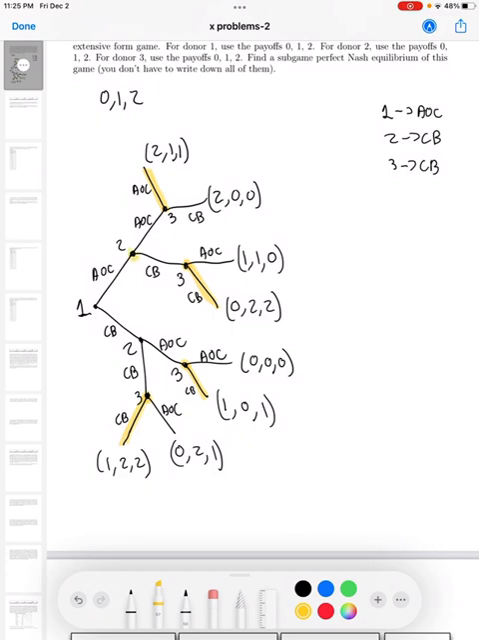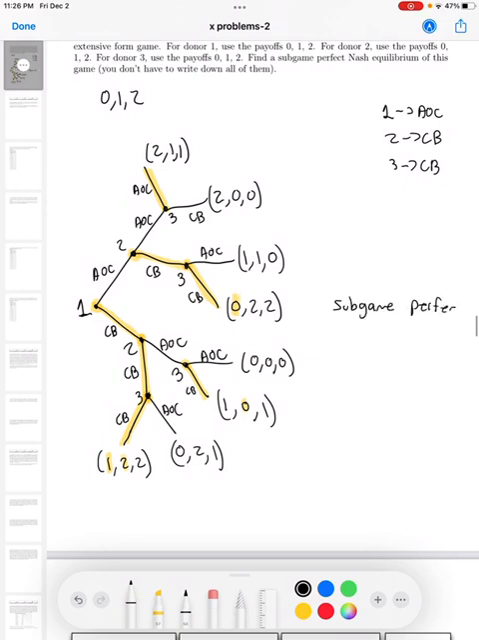Now 2 could either choose 2 or 1. It's going to choose 2. 2 could either choose 0 or 2. It's going to choose 2. Now 1 is either going to choose 0 or 1, but it's going to choose 1. So the subgame perfect Nash equilibrium is this game right here. It's going to be donor 1 choosing CB, donor 2 choosing CB, and donor 3 choosing CB.